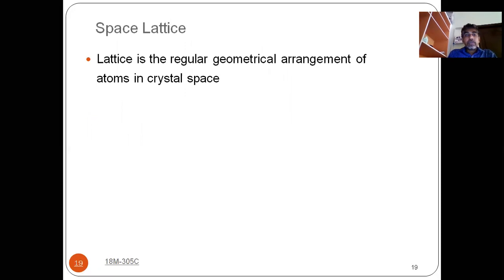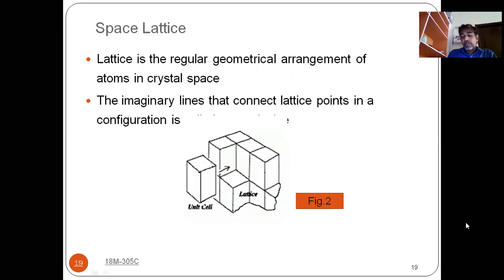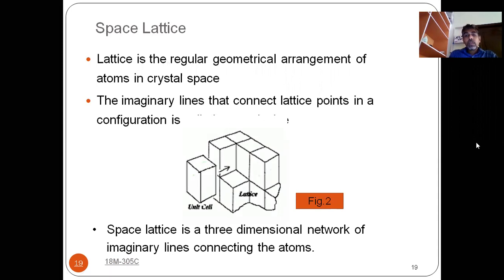So next, coming to space lattice. This is very, very important from the exam point of view, because our syllabus starts from here, space lattice. They may ask you to define space lattice or write short notes on space lattice. So you have to understand what is meant by space lattice. If you see the diagram, you have to understand it properly.